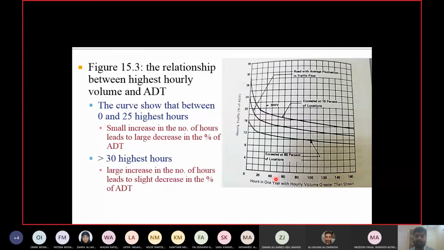Now, in the old edition of the book they were directly calling it the rank of the hour, order of the hour, but now they are calling it by a different name, which is hours in 1 year with a volume greater than the shown value, greater than this percentage. So how many hours have a percentage more than the one which you have plotted? You don't have to worry about it.